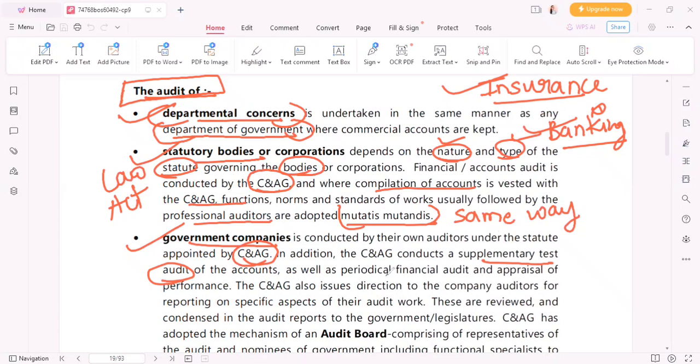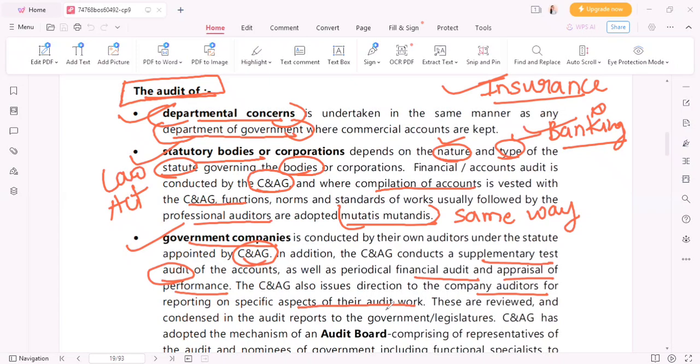So that is nothing but a supplementary test, as well as periodical financial audit, appraisal of performance. The CNAG also issues direction to the company auditors for reporting on specific aspects of the audit work. ऐसा होता है कि CNAG कंपनी ऑडिटर को डायरेक्शन देता है कि आपको ये चीजों का ऑडिट करना है और मेरे को रिपोर्ट देना है.